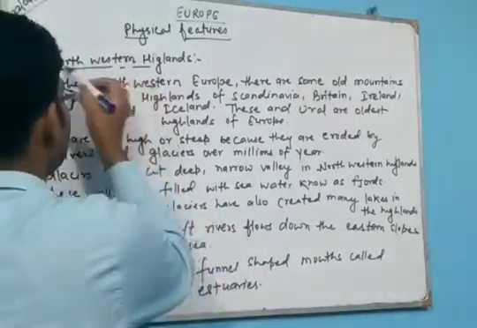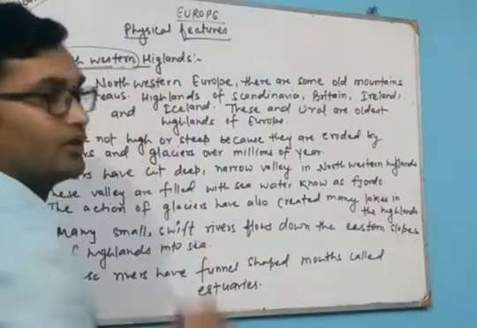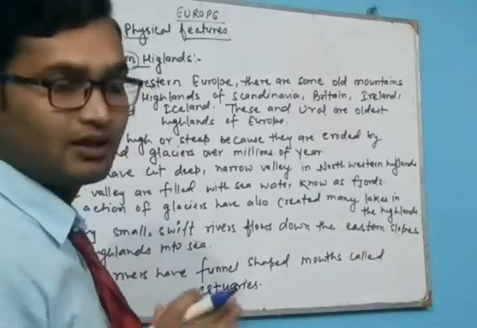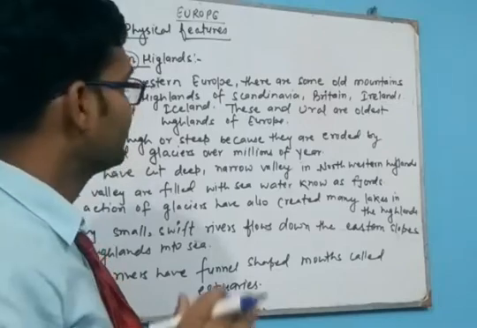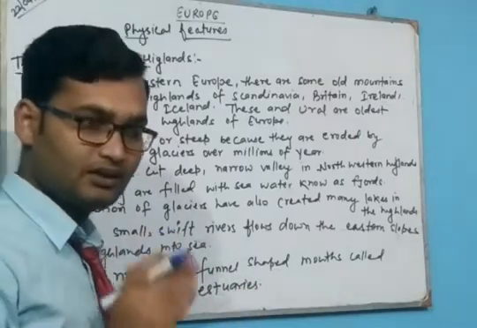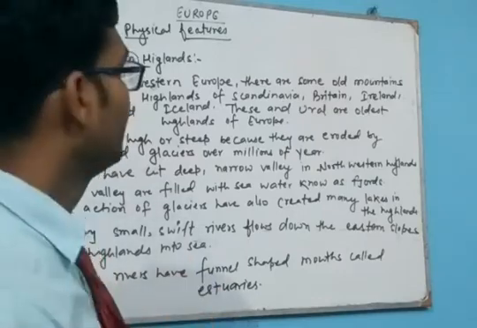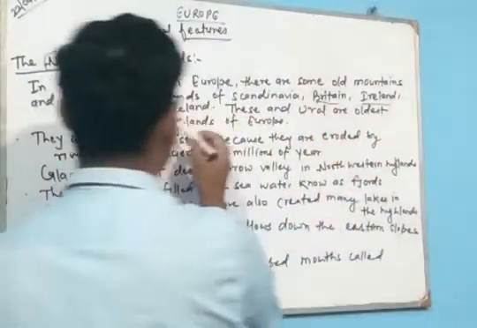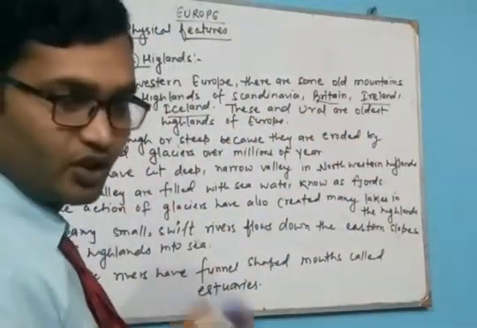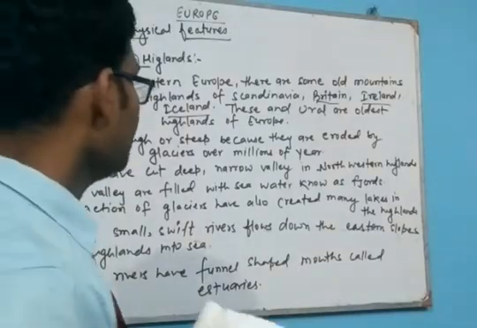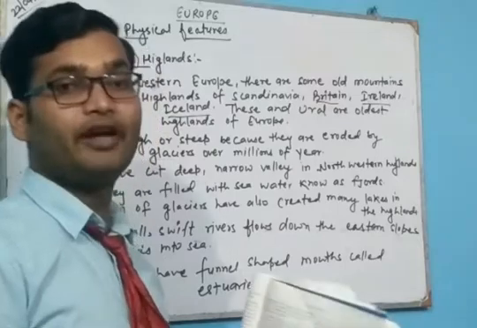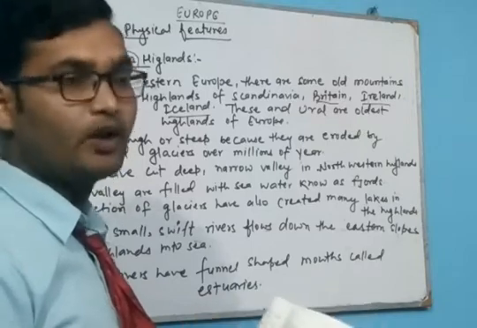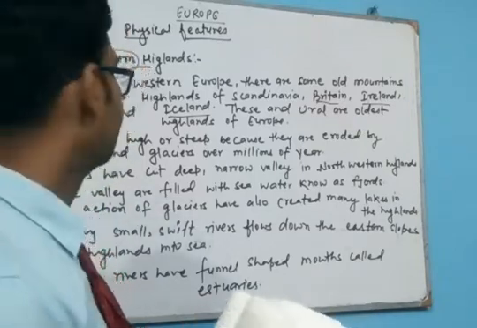Northwestern highland means, from this word you have an idea, the northern part and the western part of Europe. This part comes in the Scandinavian countries, Norway, Sweden, and the western highland means Britain, Ireland and Iceland. These are the northwestern highlands. First of all, these highlands are very old, meaning they have no sharp peaks; they are totally eroded by different agents.